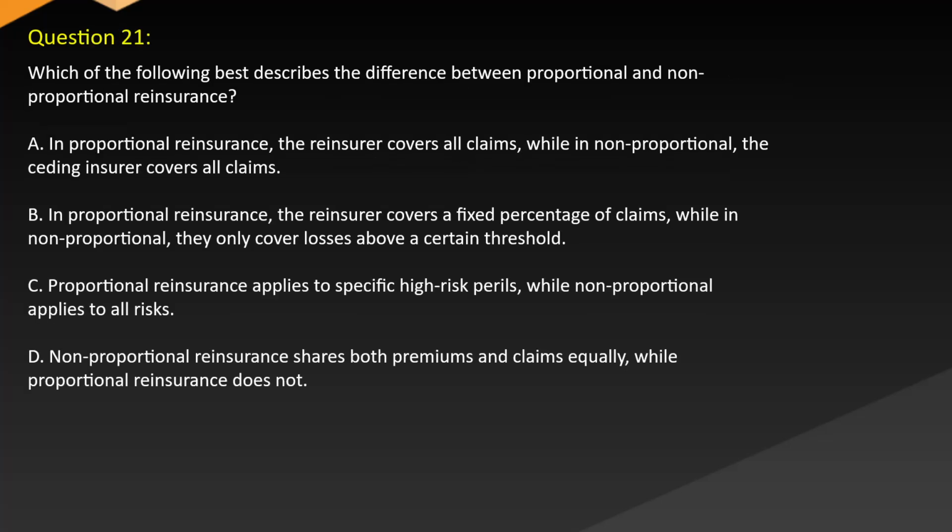Question 21. Which of the following best describes the difference between proportional and non-proportional reinsurance? A. In proportional reinsurance, the reinsurer covers all claims, while in non-proportional, the ceding insurer covers all claims. B. In proportional reinsurance, the reinsurer covers a fixed percentage of claims, while in non-proportional, they only cover losses above a certain threshold. C. Proportional reinsurance applies to specific high-risk perils, while non-proportional applies to all risks. D. Non-proportional reinsurance shares premiums and claims equally, while proportional reinsurance does not.